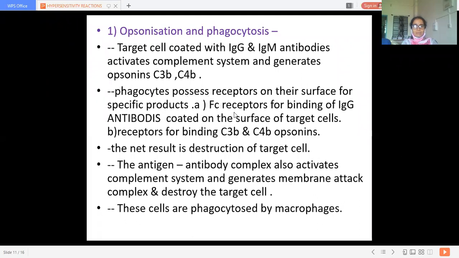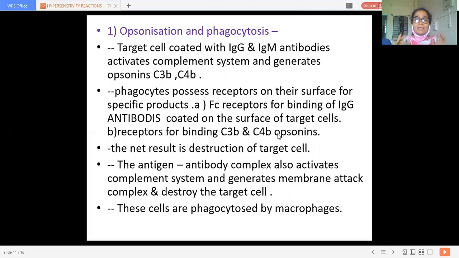First are Fc receptors for binding the IgG and IgM immunoglobulins, that is the antibody coated on the surface of the target cell. The second are receptors for binding C3b and C4b. So on one side they get attached to the immunoglobulin by one receptor, and on the other side there are receptors for these opsonins.